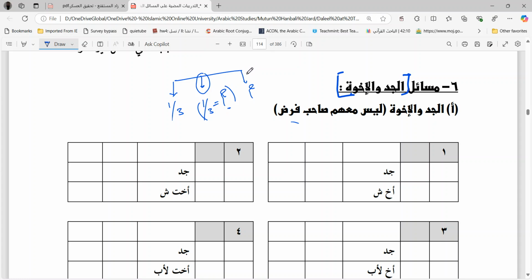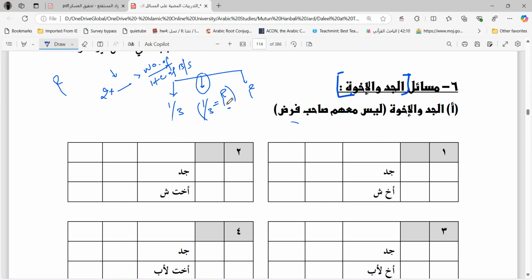Now, how do you know? We saw the formula. If two times the grandfather is greater than the head count of brothers and sisters, then muqasama is better.